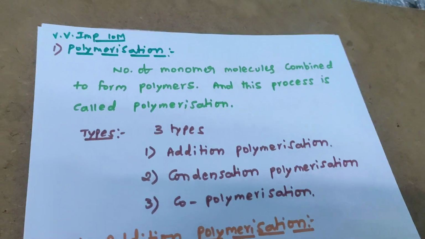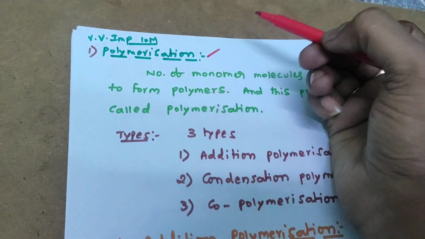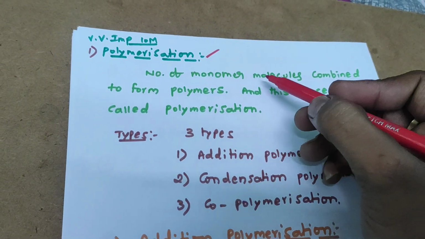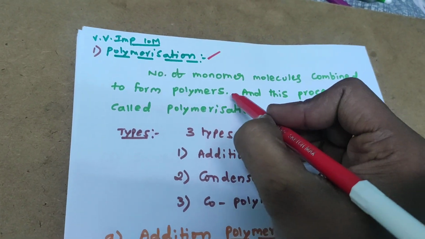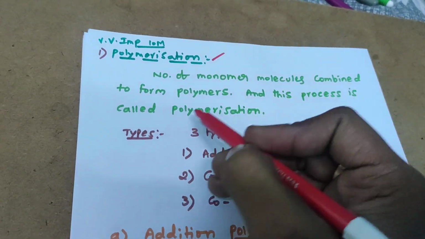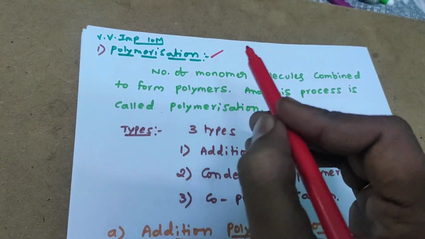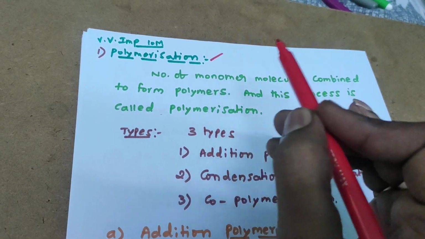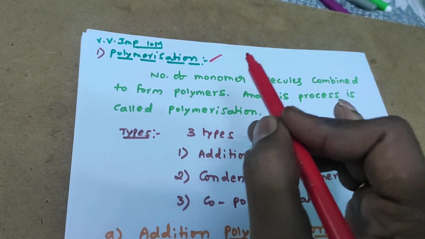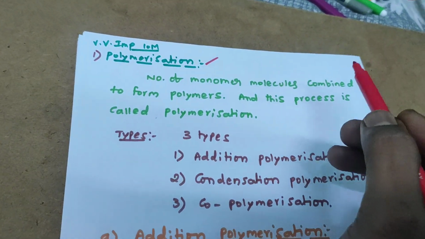Okay, today we are discussing another topic, that is polymerization. What is polymerization? A number of monomer molecules combined to form polymers, and this process is called polymerization. Before that, we will discuss what a polymer is. What is the definition of a polymer? A number of small molecules are combined to form a large molecule, and this large molecule is named a polymer.